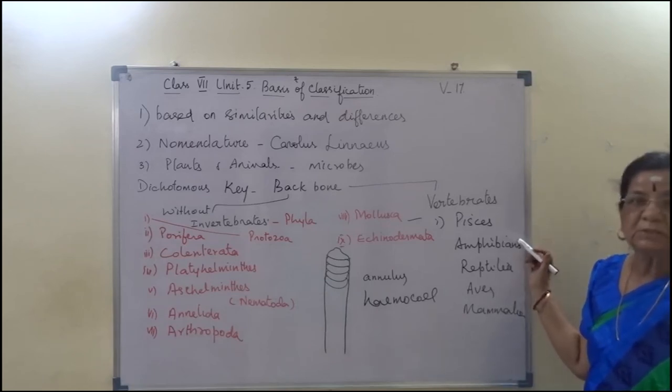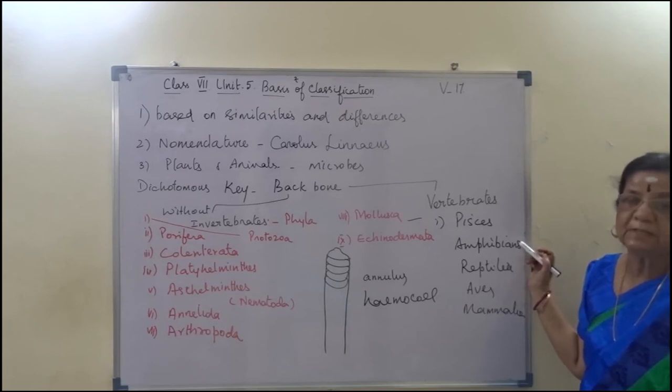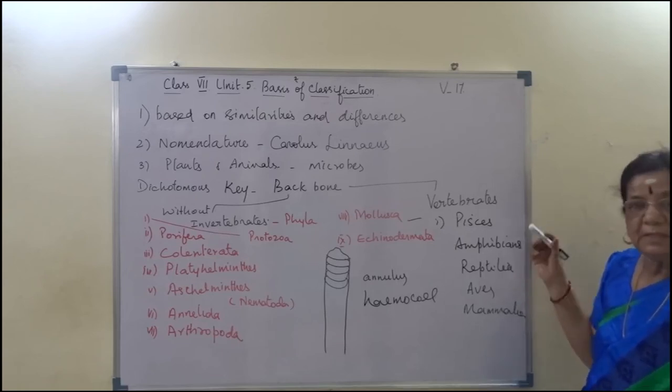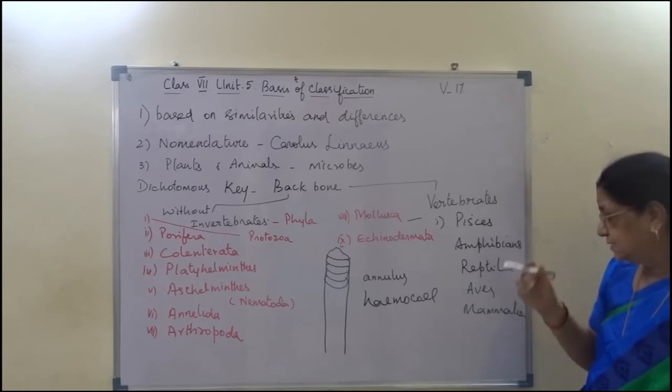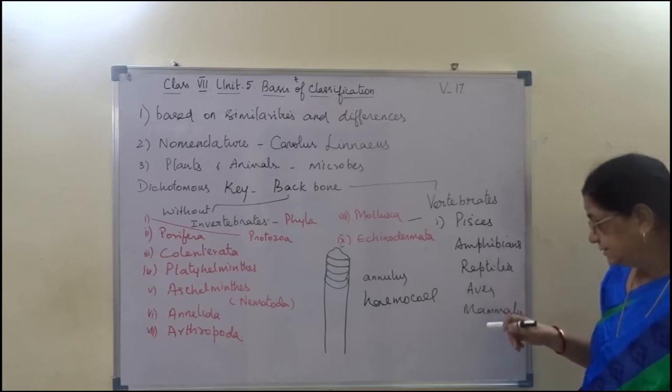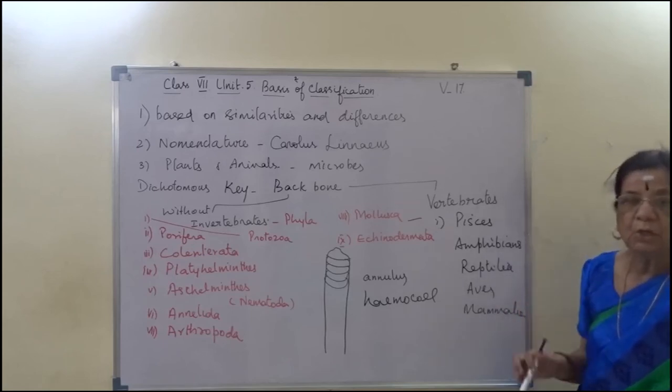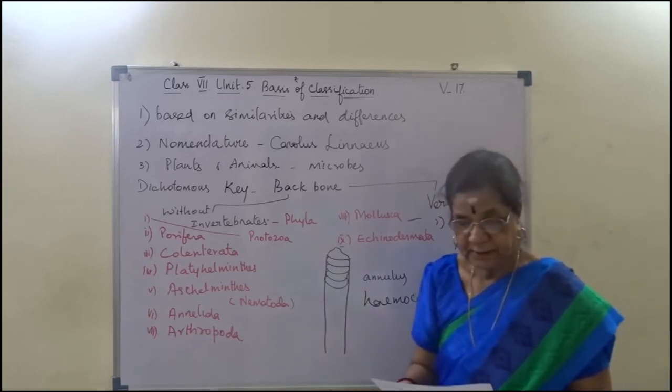Amphibian, it shows dual life as tadpole form, larval form tadpole is aquatic, adult is terrestrial. Reptilia, example, garden lizard. Then Aves, birds, class Mammalia, all higher animals including man.